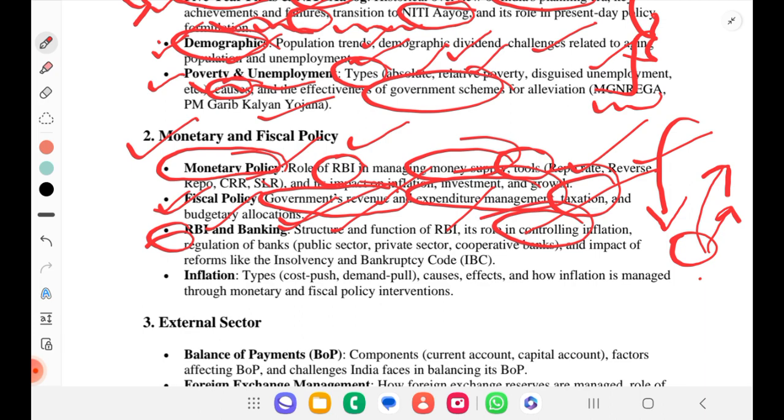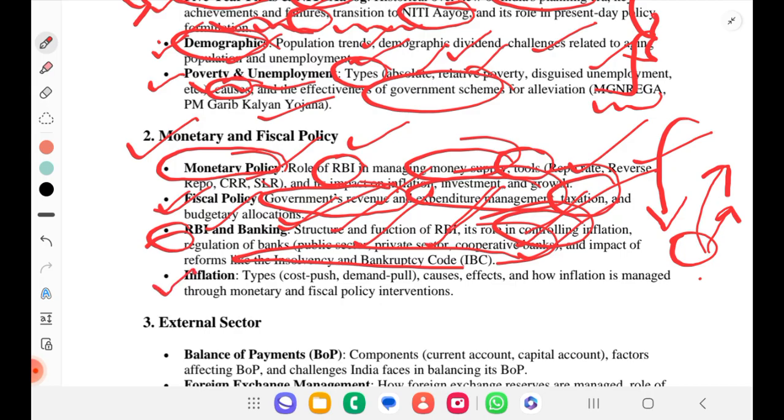How will it regulate the banks, like public sector banks, private, cooperative banks, etc.? And the impact of reforms like the Insolvency and Bankruptcy Court. All these things we'll understand. Even the SARFAESI Act, all those things.